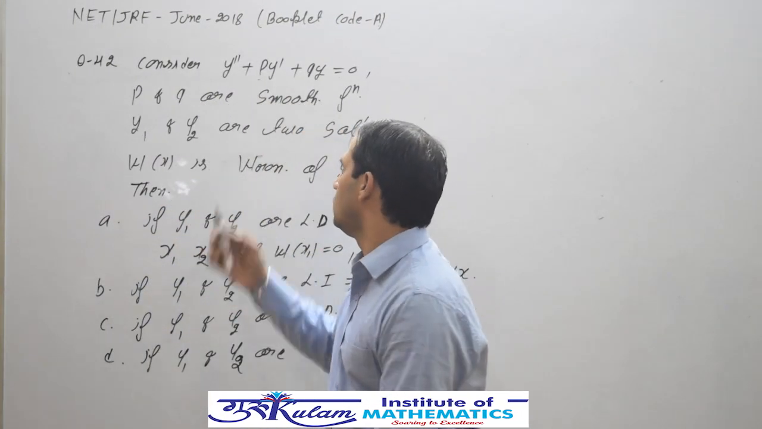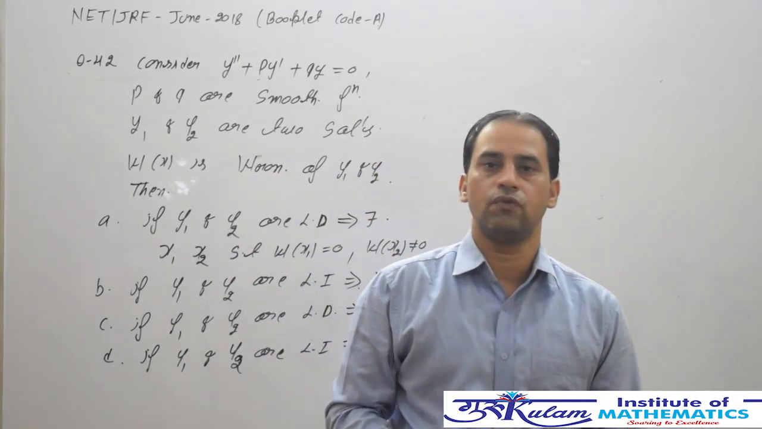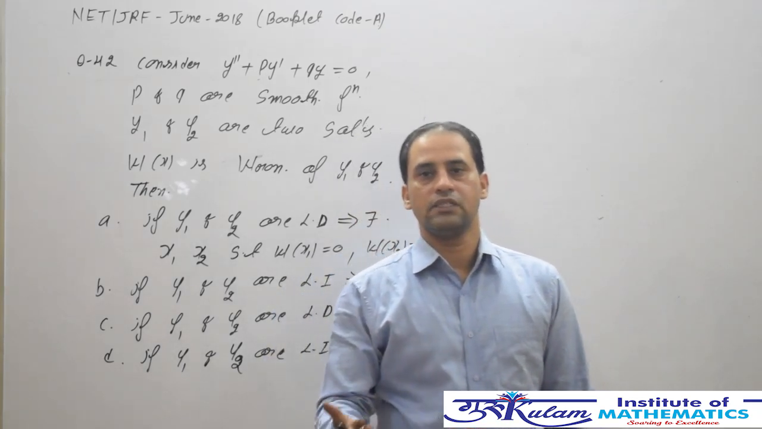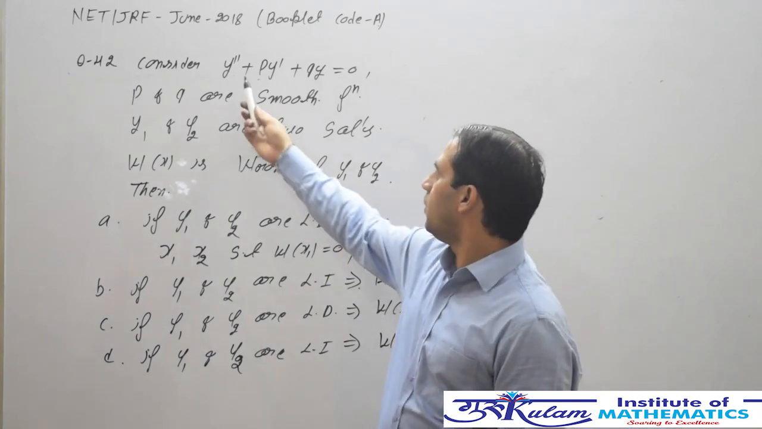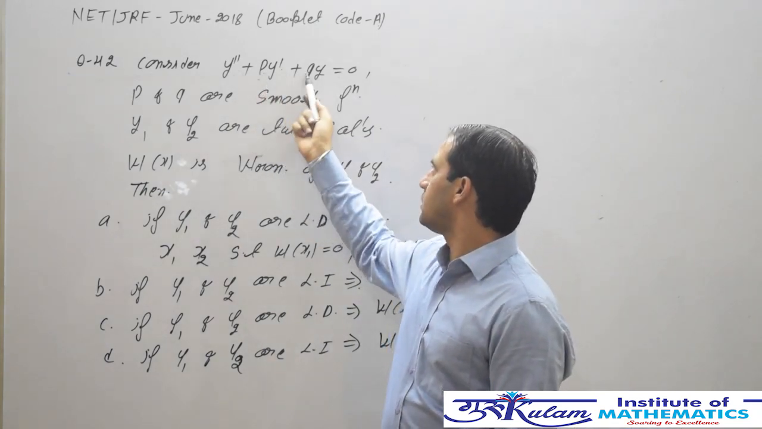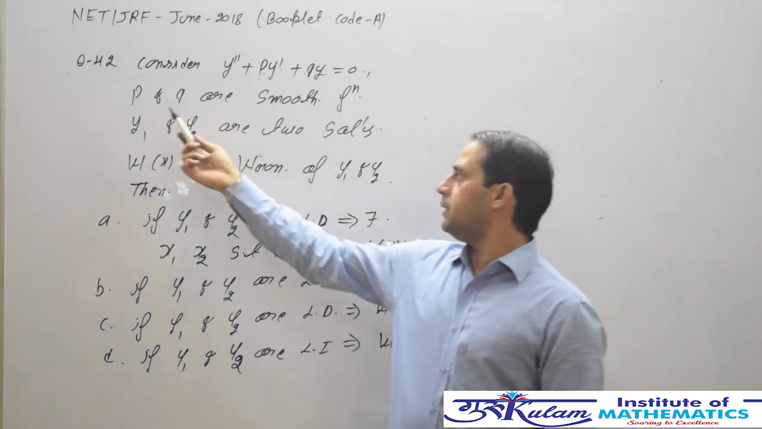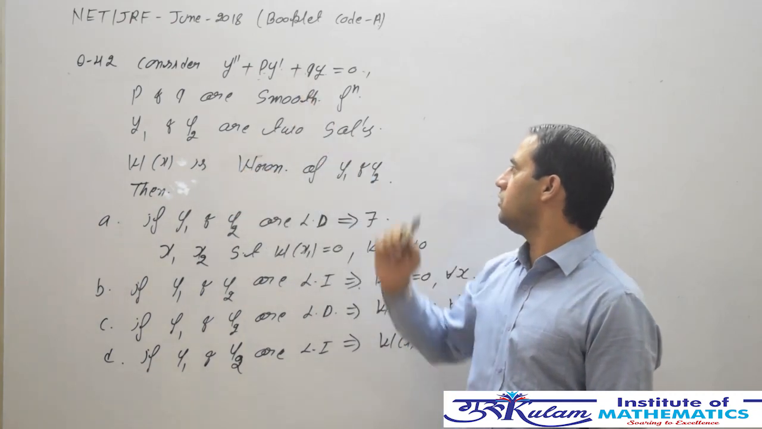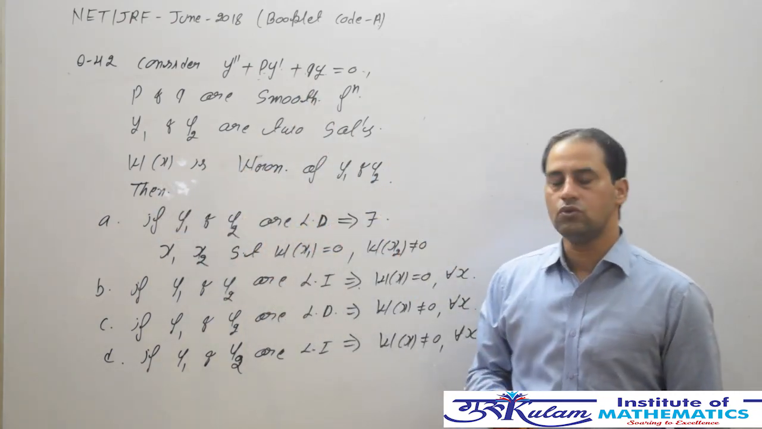Number 42 from June 2018 booklet code is a question from ordinary differential equations, a simple second order linear ordinary differential equation. The question is y double dash plus p times y dash plus q times y equals 0. This is a simple second order differential equation where p and q are smooth functions, y1 and y2 are two solutions of this equation, and w of x is the Wronskian of these two solutions.